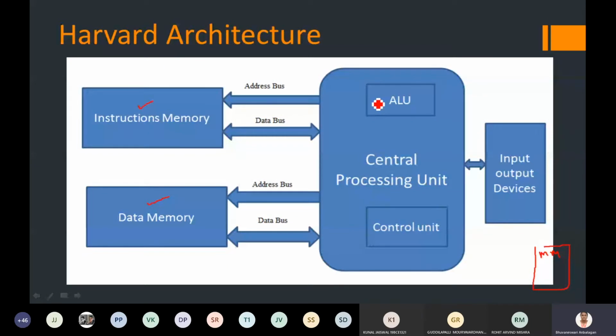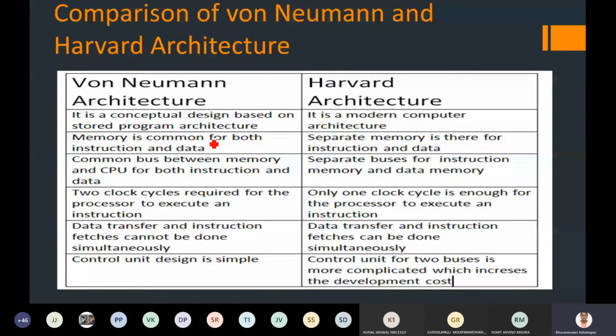So what is the difference between von Neumann and Harvard architecture? In von Neumann, as I discussed earlier, the memory is common for instruction and data, but in Harvard you have a separate memory for instruction and data. If the memory is common, we can expect the buses to be common, but here the buses are different for data and instruction.